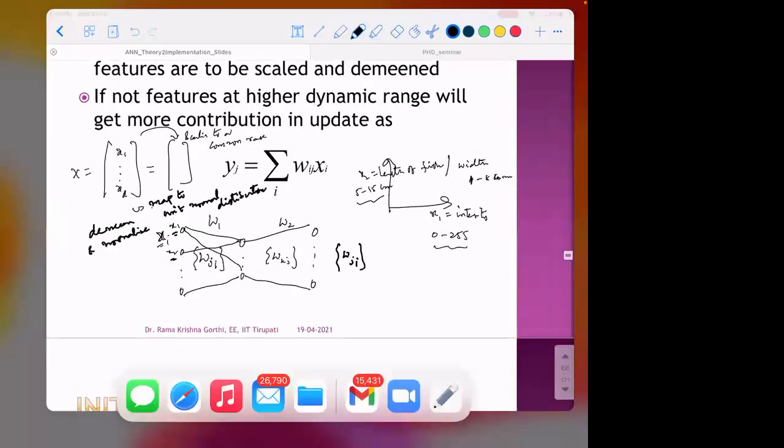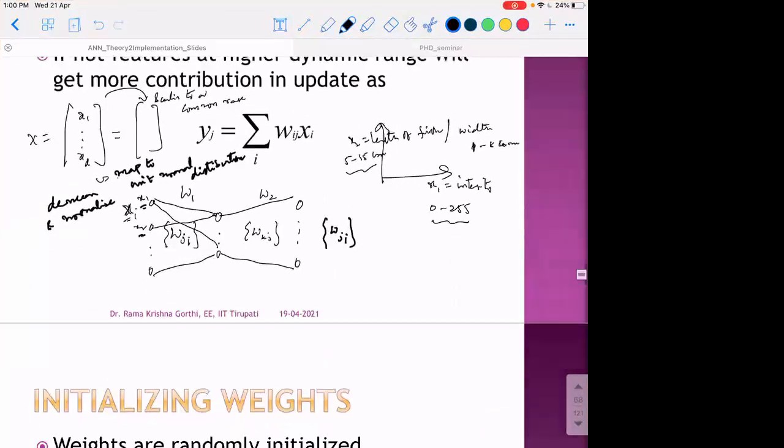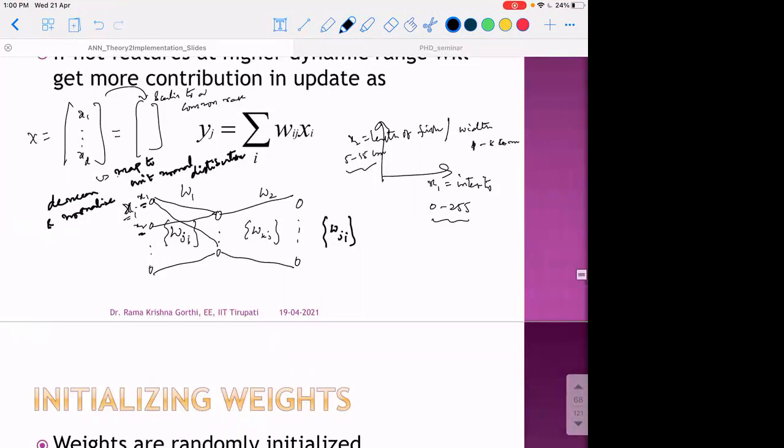Now the next question is, how do we initialize the weights? See, the weight initialization plays an important role as I discussed before. And weight initialization is usually done through random variables. Since we need the weights from both positive and negative sides, we initialize the weights from -1 to +1, or from random numbers having both